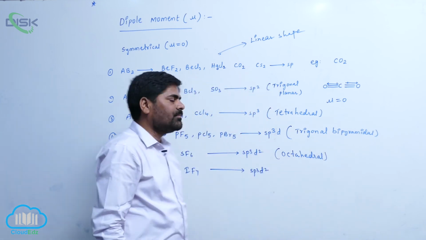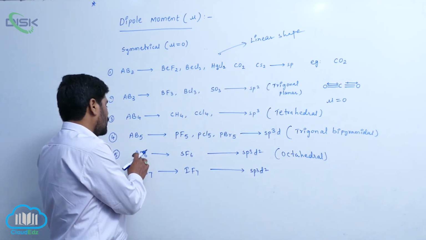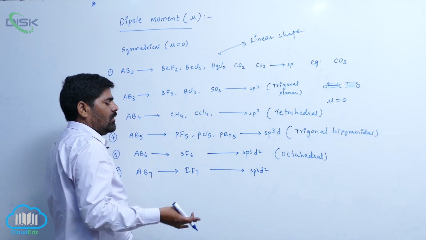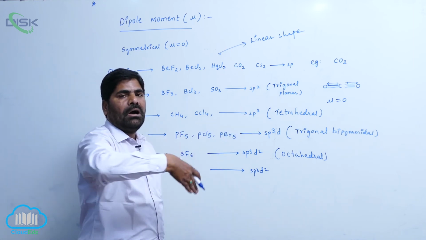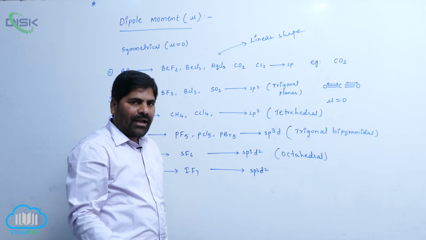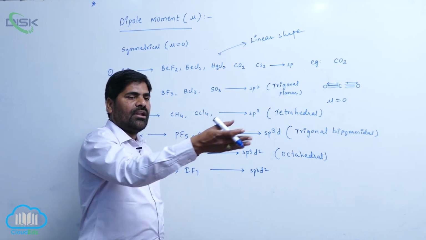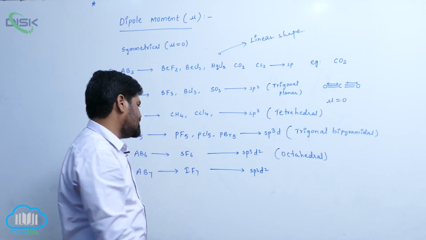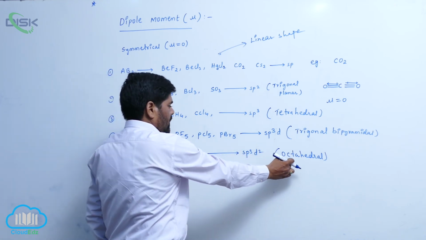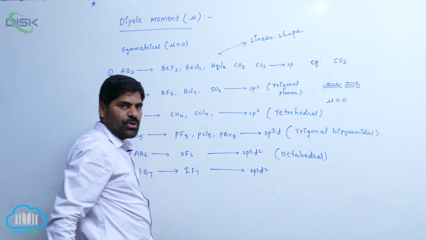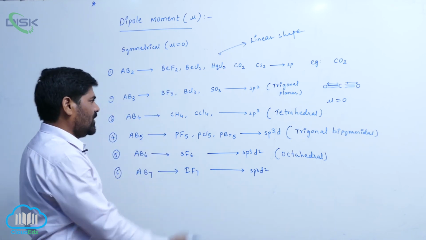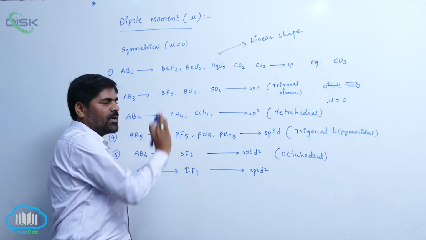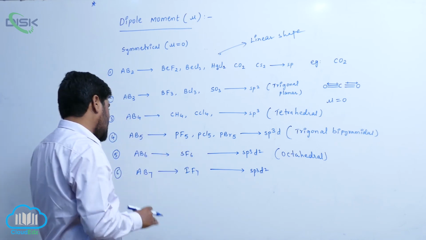Coming to AB6, one example is reported in the literature, that is octahedral geometry. So therefore all bond angles are 90 degrees, and all atoms around the central atom are arranged at equal distances. So dipole moment is 0. You have to remember all these examples because they ask questions from this particular area in entrance examinations.